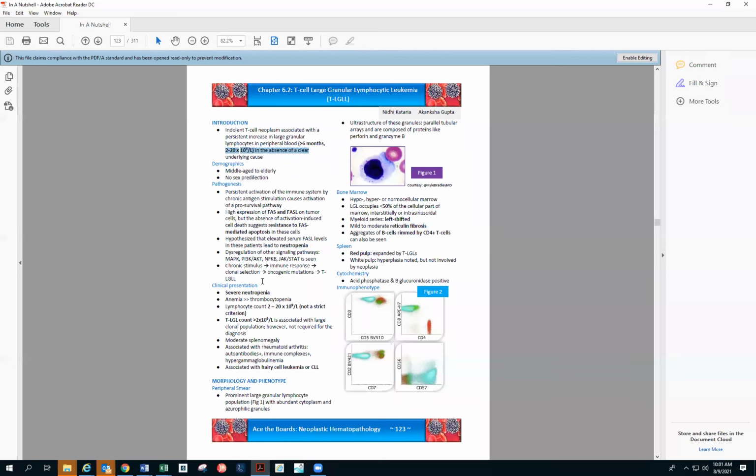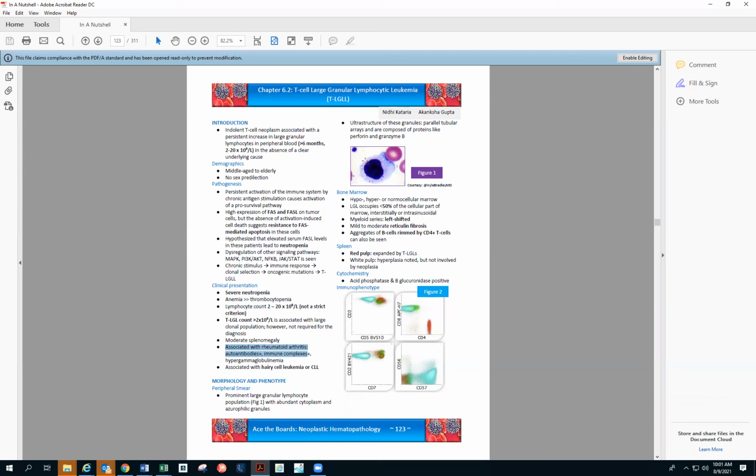Neutropenia is another thing that you have to always remember with TLGL. The symptoms will be because of the neutropenia. That's what you have to remember. Anemia is more common than thrombocytopenia. TLGL, we saw, is associated with autoimmune conditions, rheumatoid arthritis, immune complexes, and so forth.